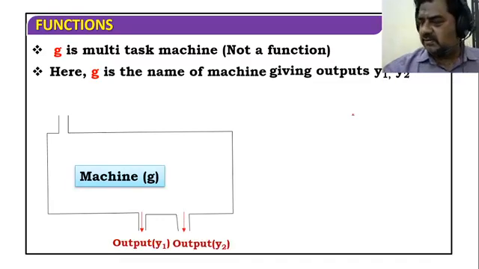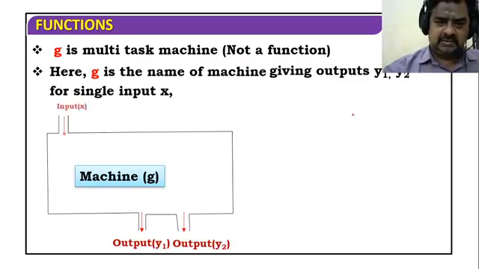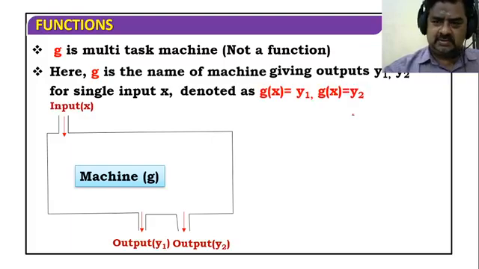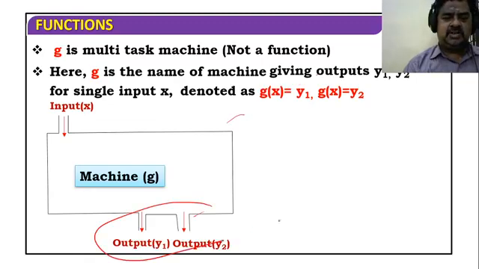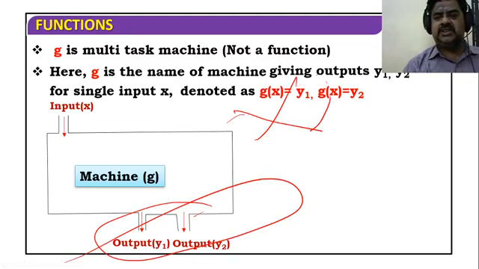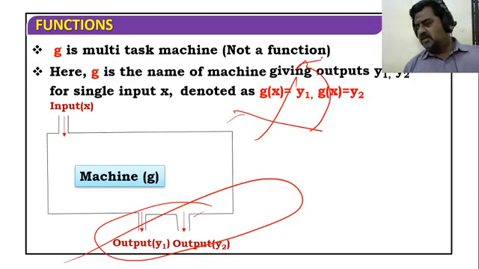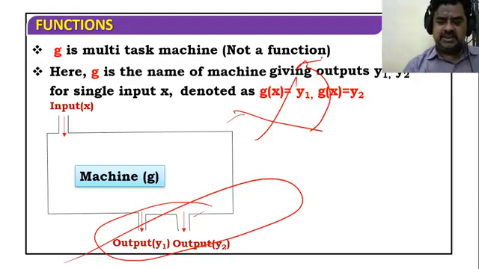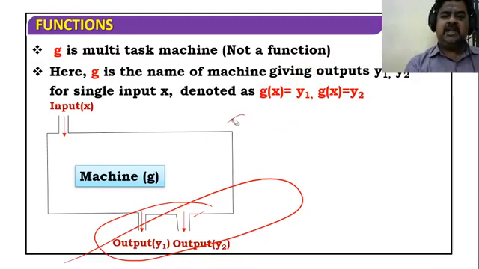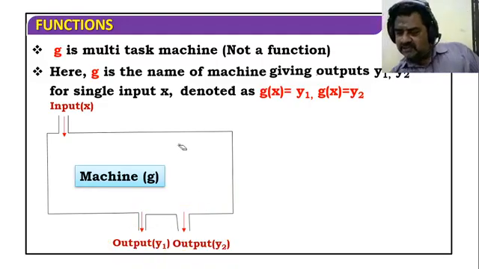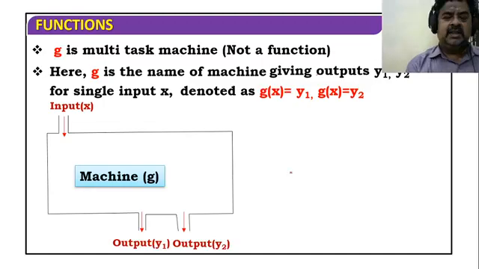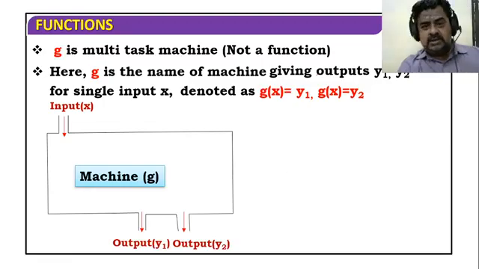Already I told that if there is one input and there are two outputs, then it is not a function. Only a single task is a function. If there is more than one output, it is not a function.